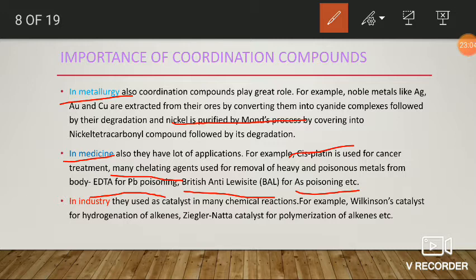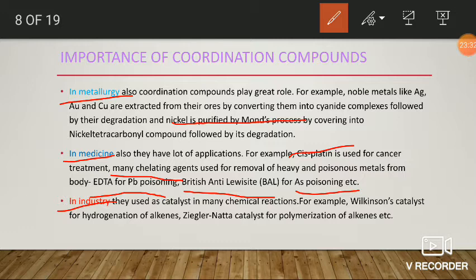Okay, here next, in industry. In industry also coordination compounds play a great role. Generally, many chemical reactions occur at drastic conditions, that is high temperature and high pressure values. If you use some catalyst, the reaction takes place under mild conditions.